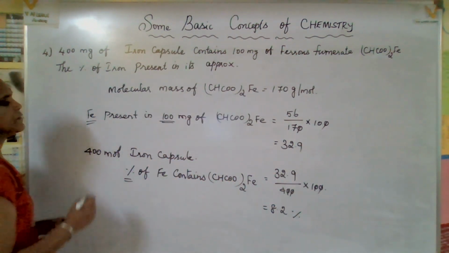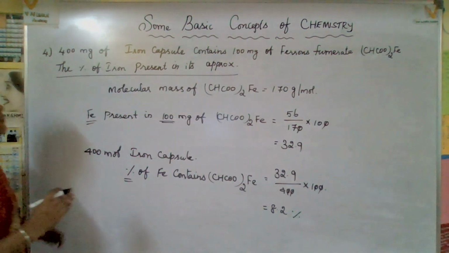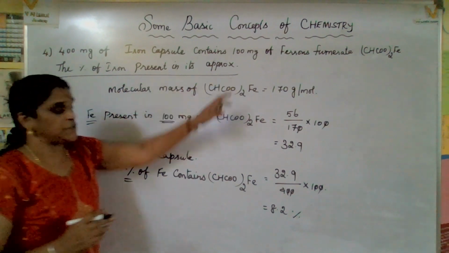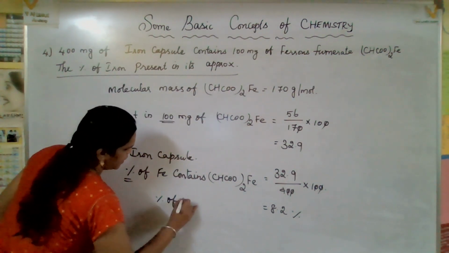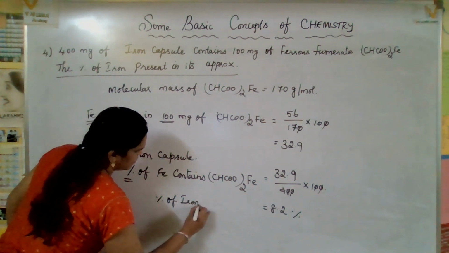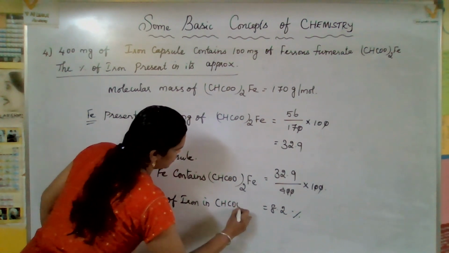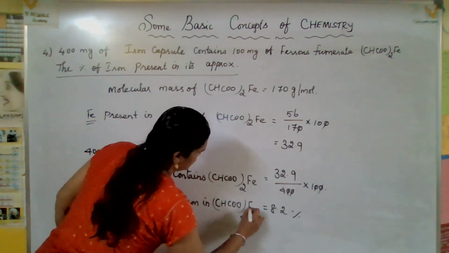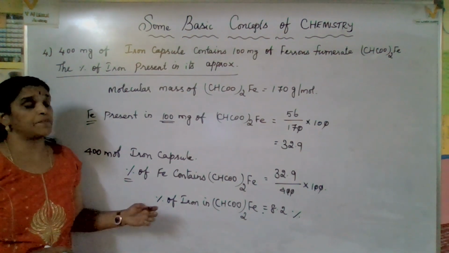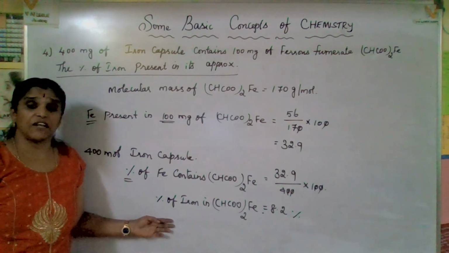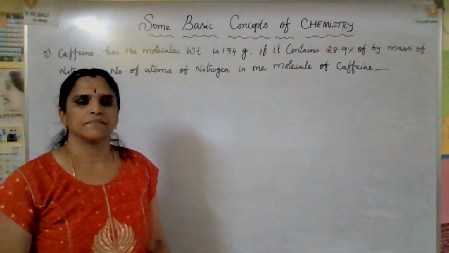So the percentage of iron is what they are asking, no? The percentage of iron present in ferrous fumarate, (CHCOO)2Fe. Exactly. Hope you got a clear idea about how to solve this sum. Okay, now let us go and identify some more related mole concept sums.